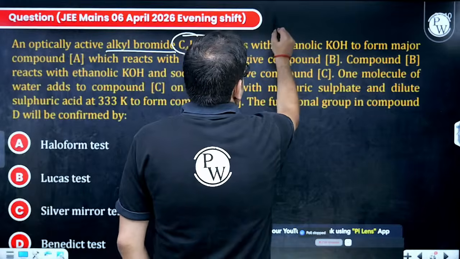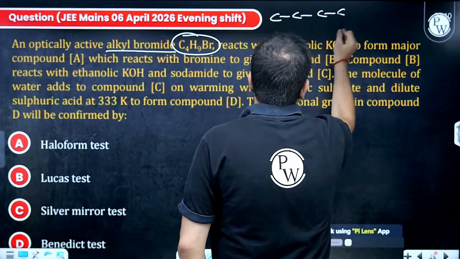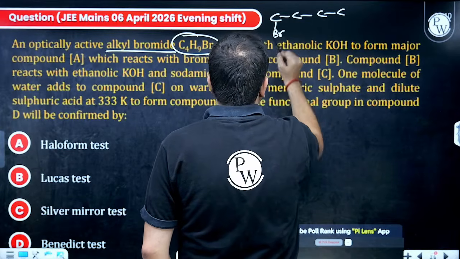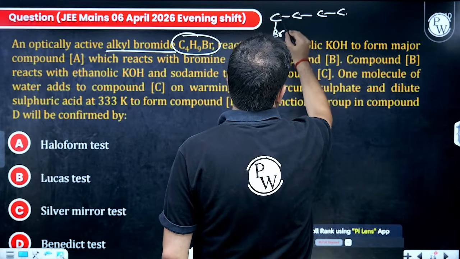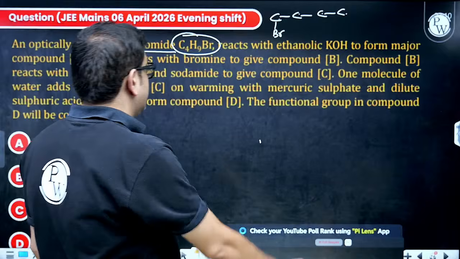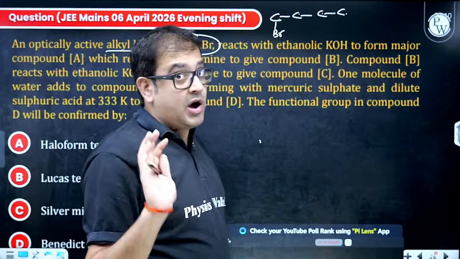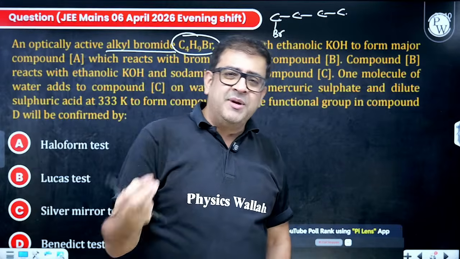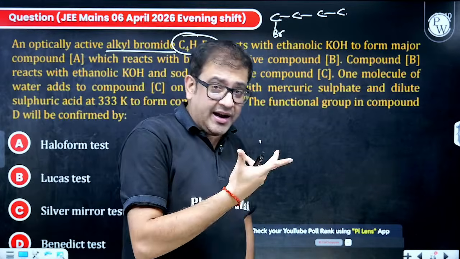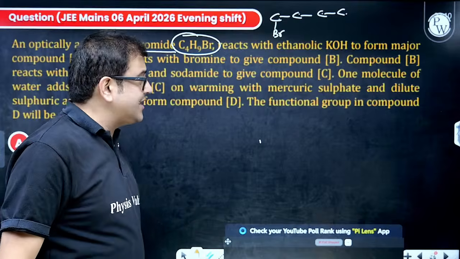Sir, 4 carbons, and I have bromine. Then hydrogen will be 3 to 5, 5 plus 2 is 7, 7 plus 2 is 9. Sir, this is having no unsaturation also. I always suggest don't remember those DU formulas. Rather just make a structure and then satisfy it and you will see it is having no unsaturation.